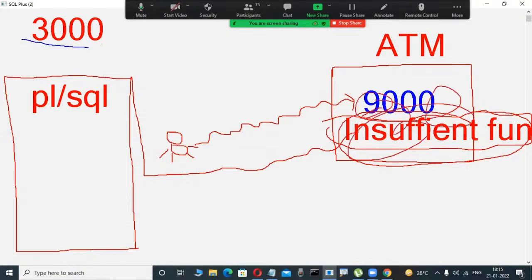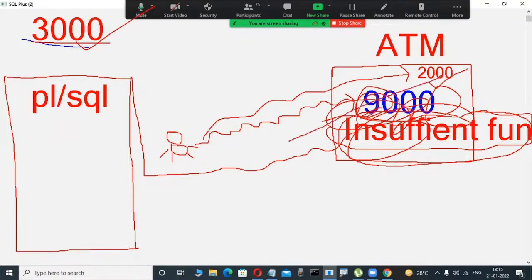Again, another scenario. For example, my balance is 3,000. Suppose I insert an ATM card and try to withdraw 2,000 rupees. It is possible. Why? Because my balance is 3,000, and 2,000 is less than 3,000. That is why trying to retrieve it is possible. We are withdrawing 2,000 in this example.